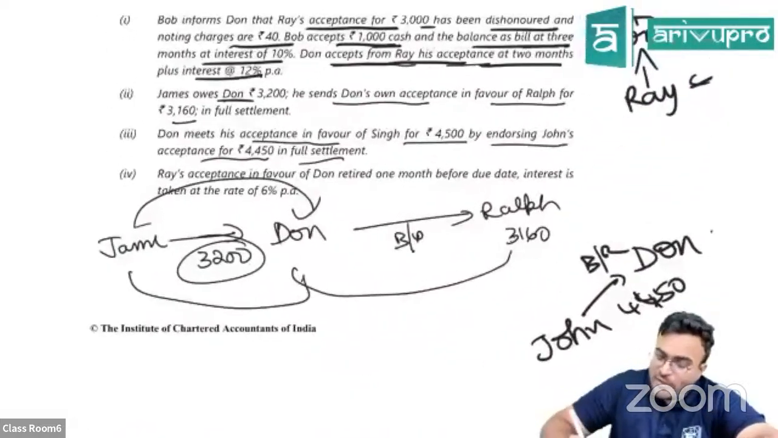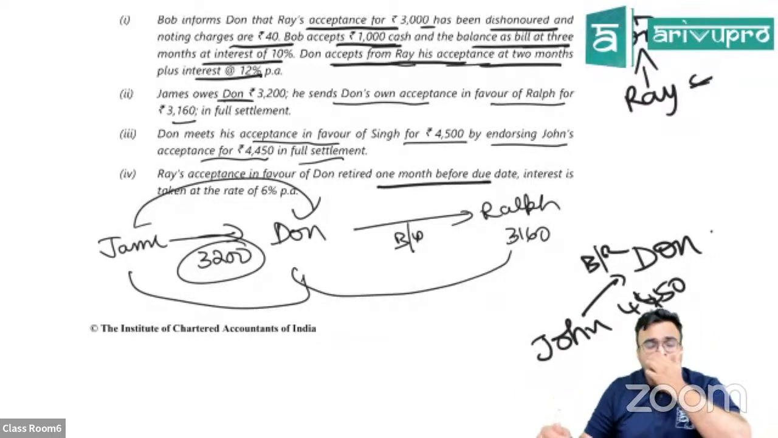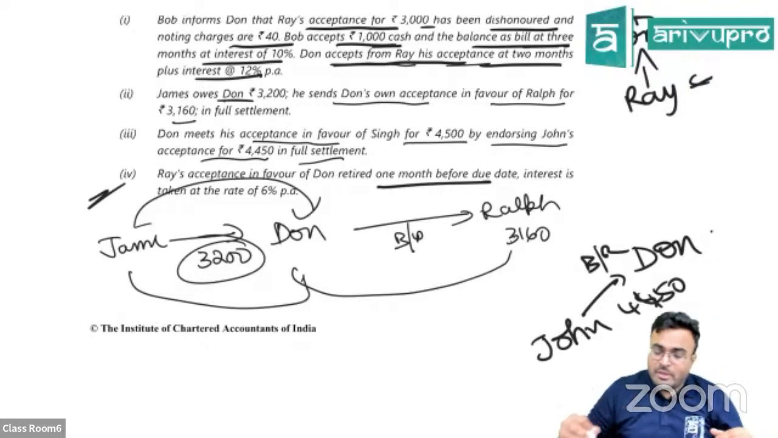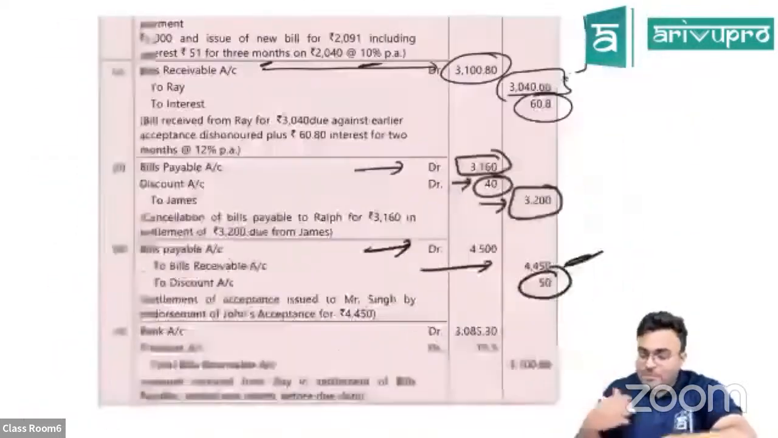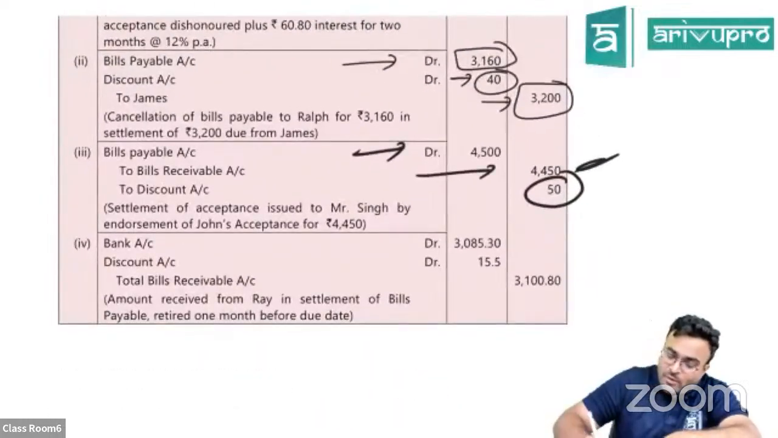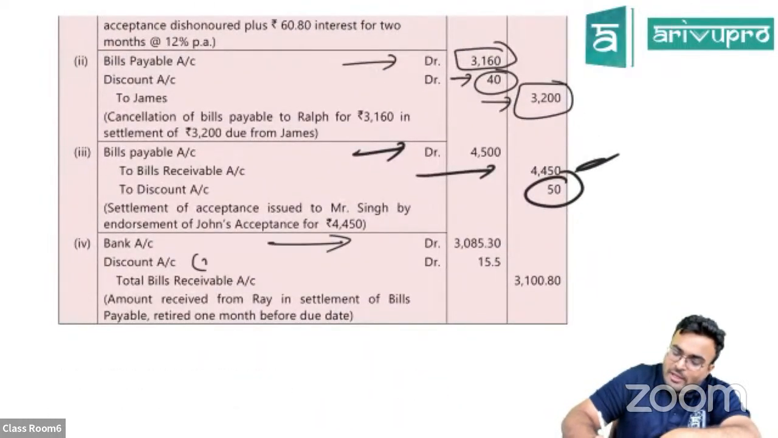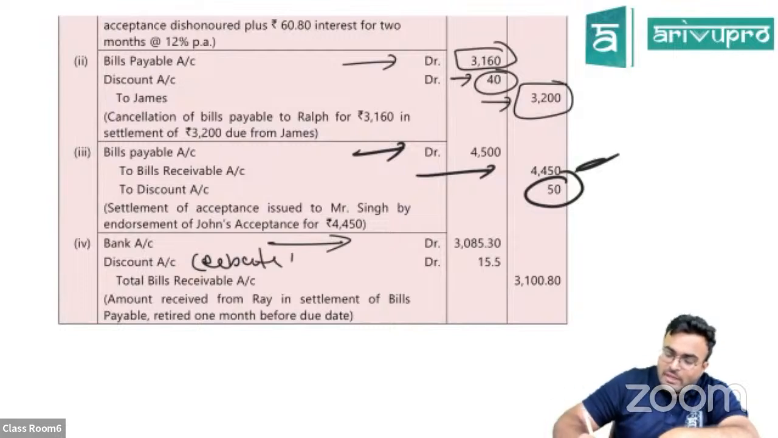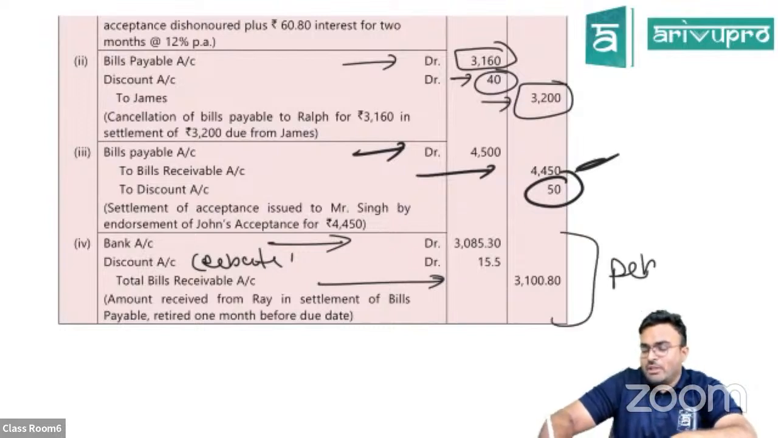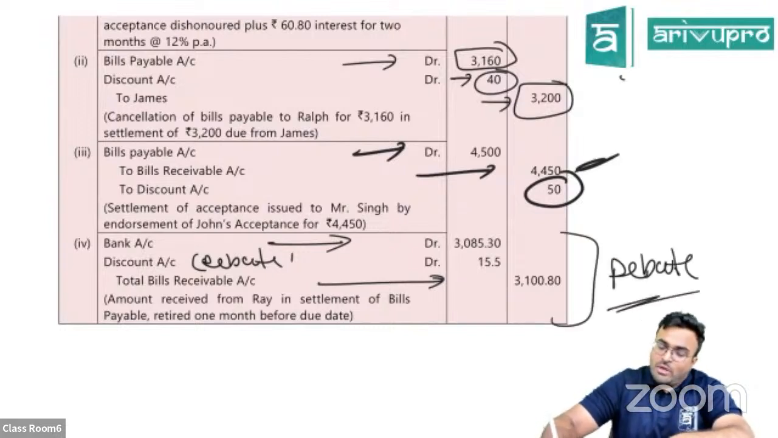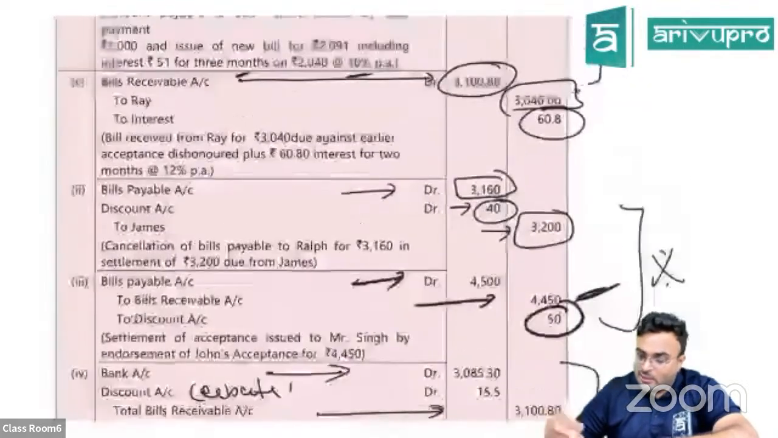Raise acceptance in favor of Don, retired 1 month before due date, interest. This is just a retirement situation. I don't think there should be a problem here. Ray had accepted one bill. For me, it is bills receivable. Can you see bank account debited? Discount can also be taken as rebate. Rebate account debited. 1 month before they have given the amount, bills receivable is gone. This is a normal rebate situation. I don't think there should be any issue. These two are crucial. Have a look at it again before going to the exam.